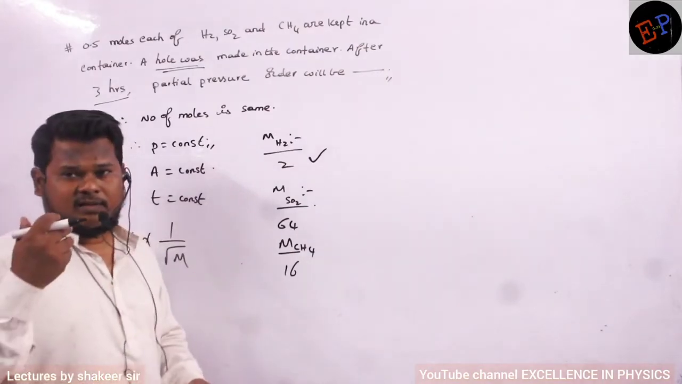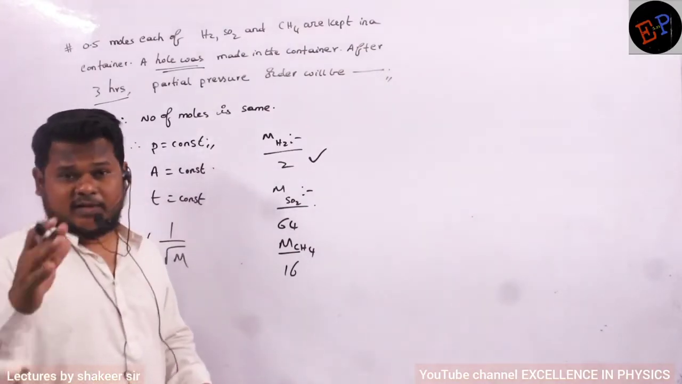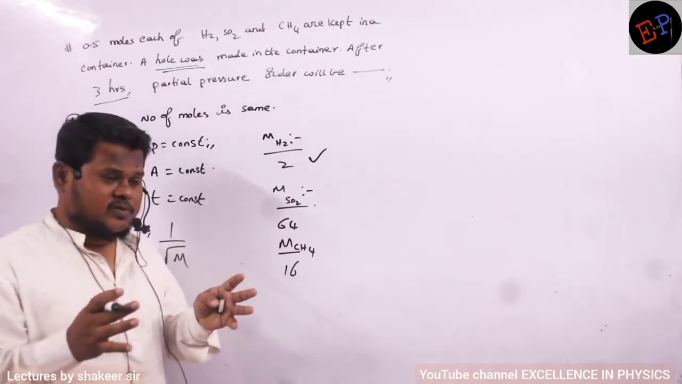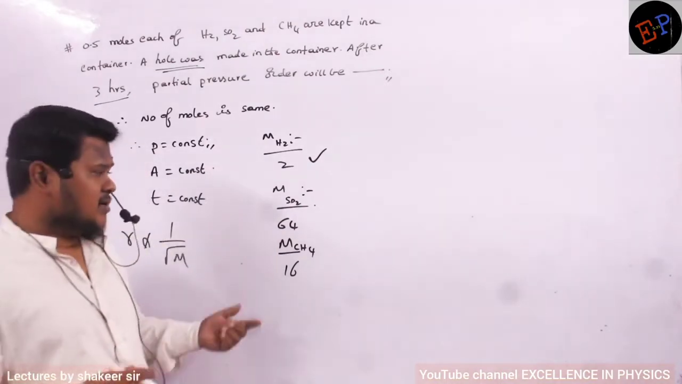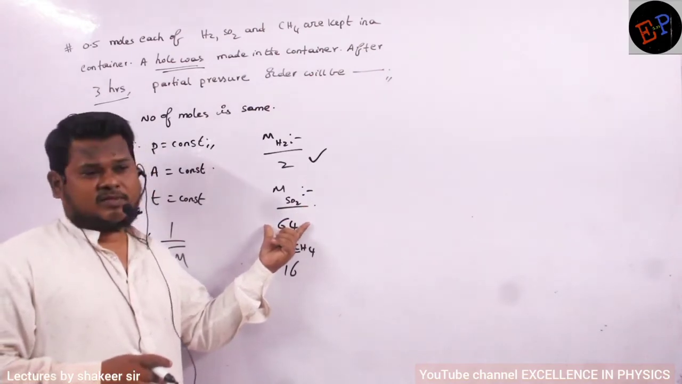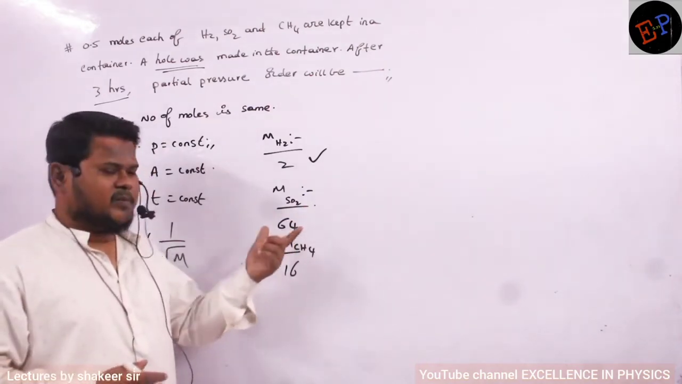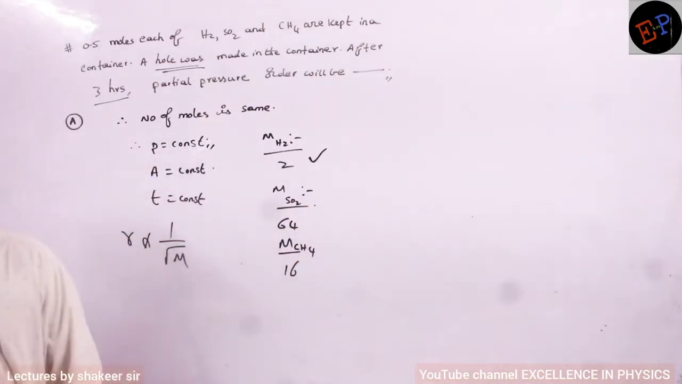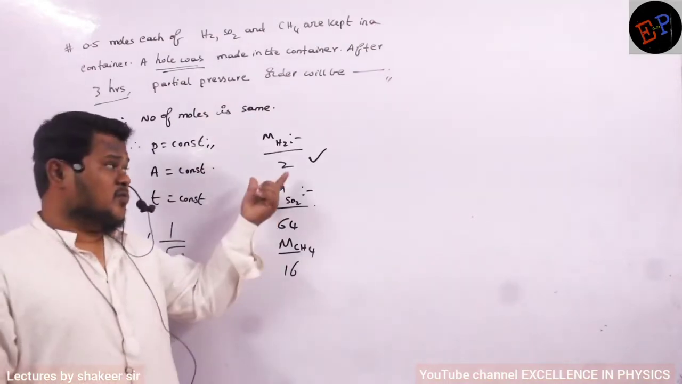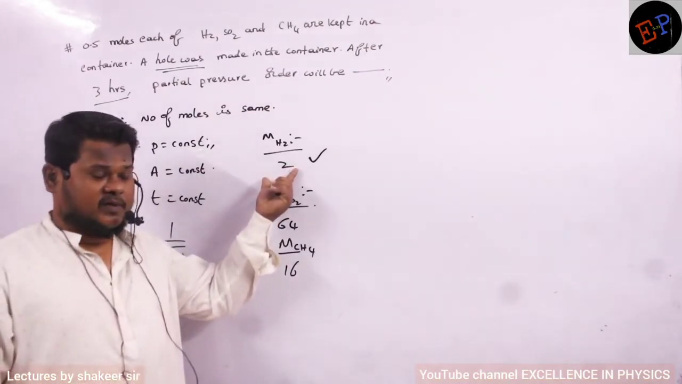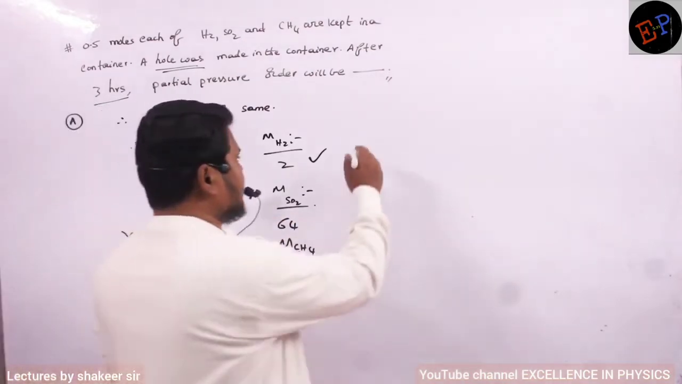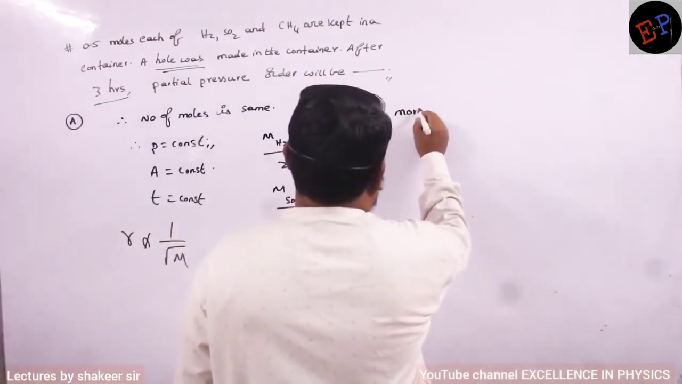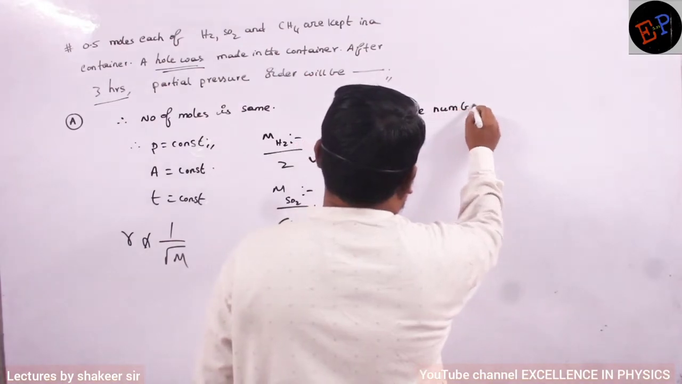I am not discussing escaped molecules. I am discussing those molecules which are present inside the container. So inside the container, more SO2 molecules are present. So automatically the pressure given by SO2 will be greater, because more hydrogen molecules will escape, followed by CH4, then followed by SO2. So therefore what I write?